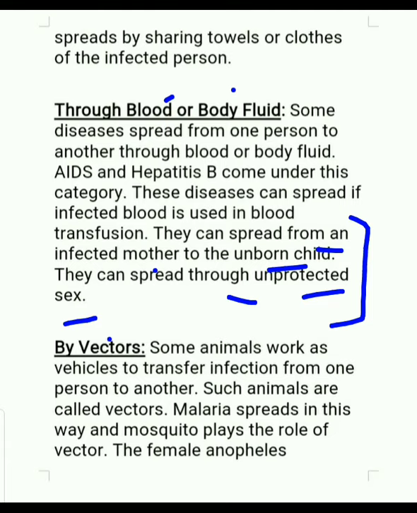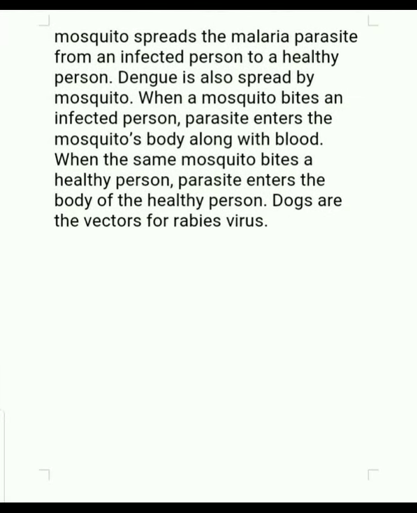Next one is by vectors. Some animals work as vehicles to transfer infection from one person to another. Such animals are called vectors, and many mosquitoes play the role of vector. Malaria is a disease caused by plasmodium, but it spreads through mosquitoes, and the female anopheles mosquito spreads the malarial parasite from an infected person to a healthy person.